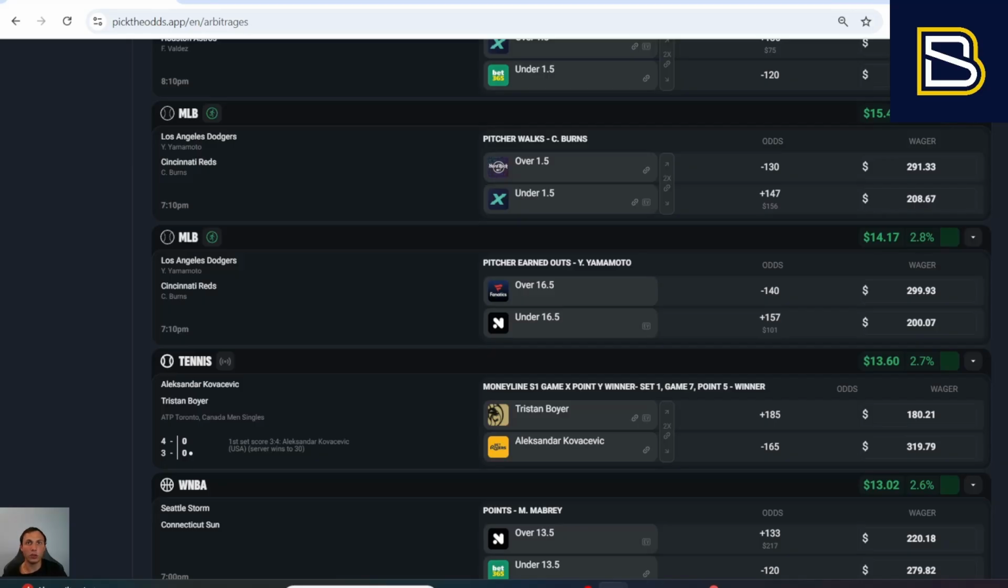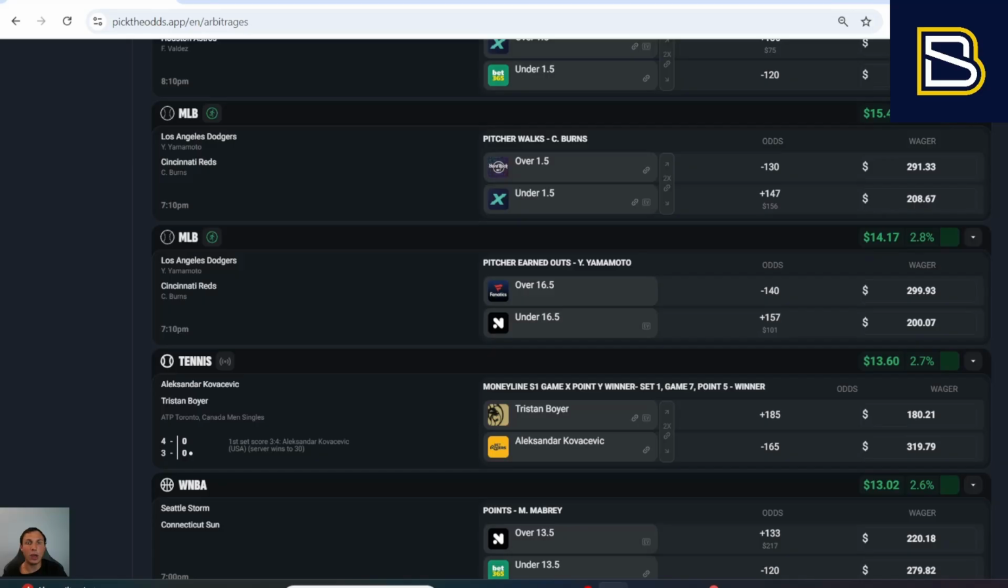Other arbitrage tools have similar functionality, but Pick the Odds' speed, the customization, and the ability to open both links with one click is what really separates this. And keep in mind, this is risk-free money. Now, there are ways to potentially have issues with arbitrage. Like, for example, you should never be arbitraging something on the same sportsbook. But with that being said, Pick the Odds has one of the best arbitrage screens for not only pre-game arb opportunities, but for live opportunities.